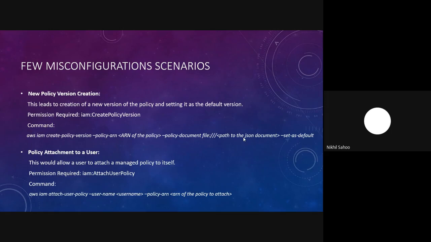In the command, you can see we have used the attach user policy module with a username, specifying the user with which you would like to attach the policy. In the policy ARN, we can specify the ARN of your AWS managed policy, which is the administrative access policy. On doing so, we would be able to attach the administrative access policy to that user and have full administrative access over the full AWS account.